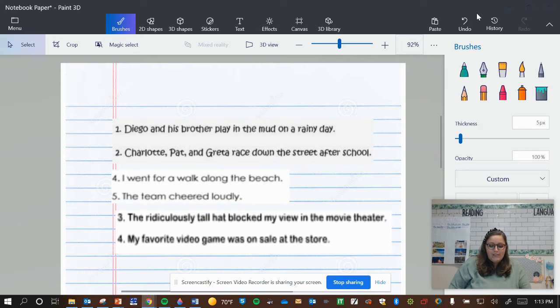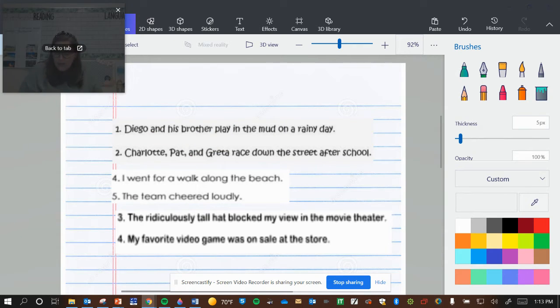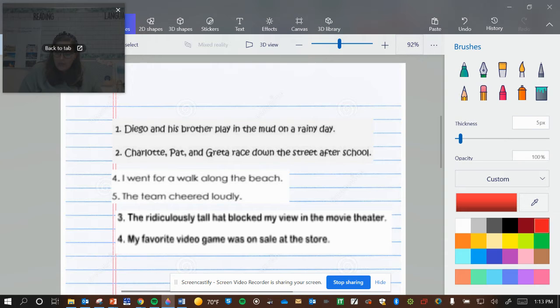So we're going to look at just a couple of examples. I just pulled a couple of random examples. I'm going to use our red and our blue like we've been using. So let's read the first one. Diego and his brother play in the mud on a rainy day.